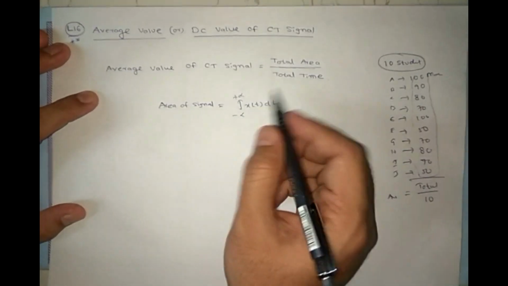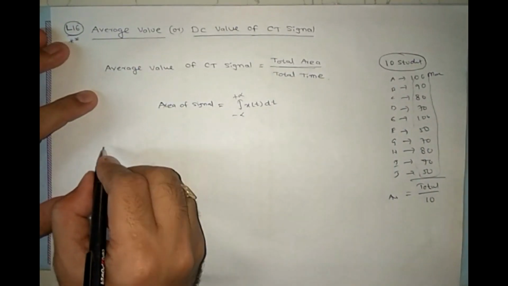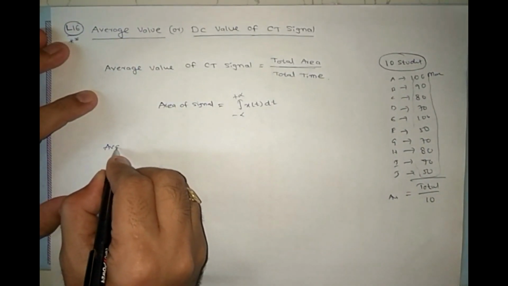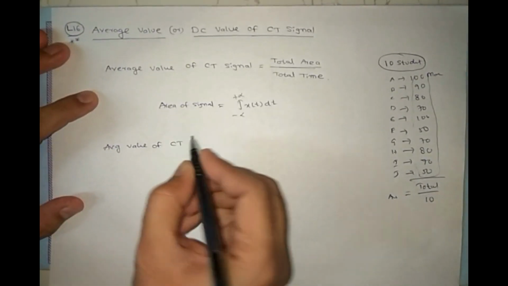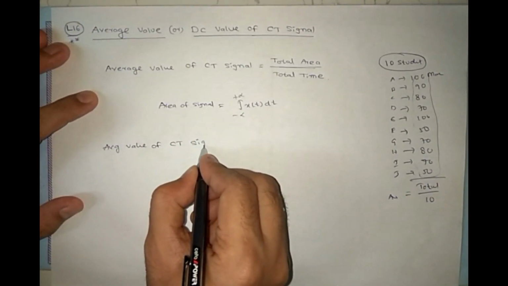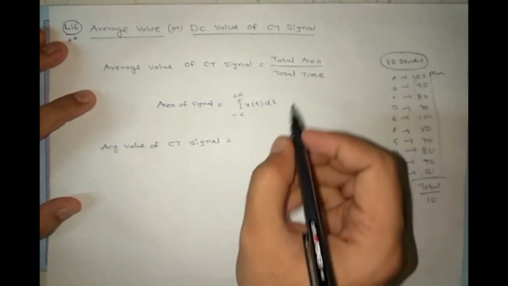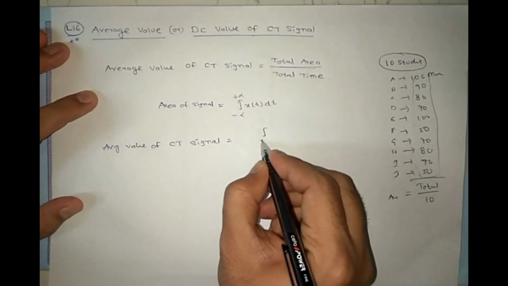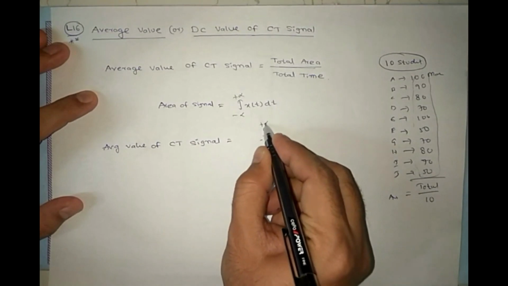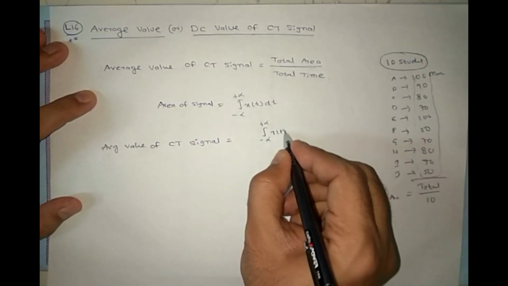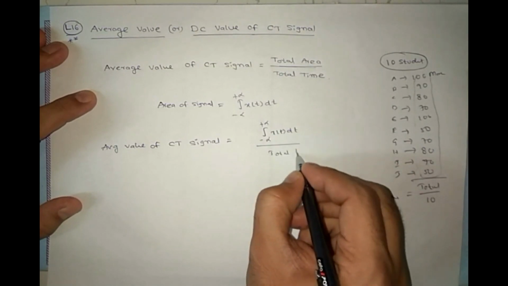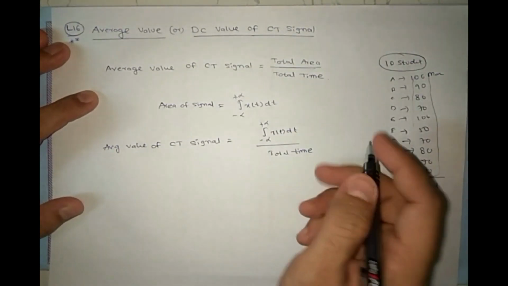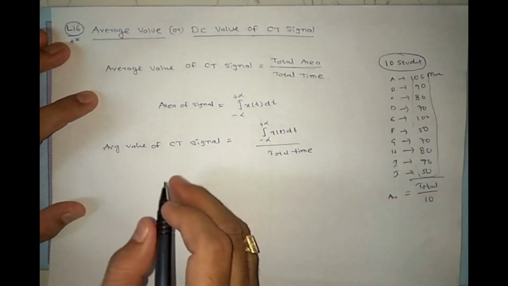If you substitute this, the average value of a CT signal equals total area, the integral from minus infinity to plus infinity of x(t) dt, and total time. The signal's total time is minus infinity to plus infinity.